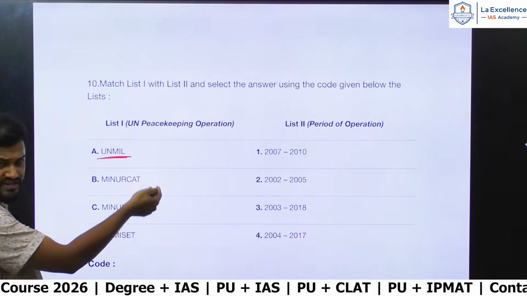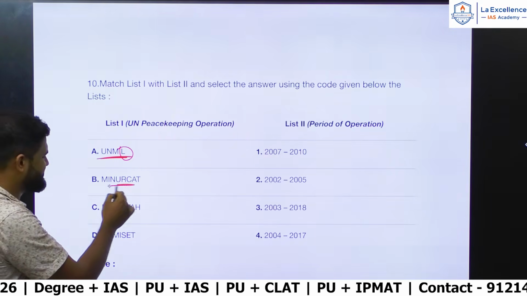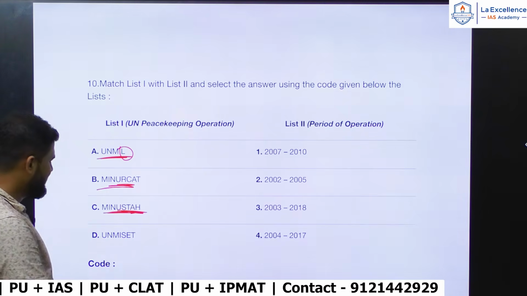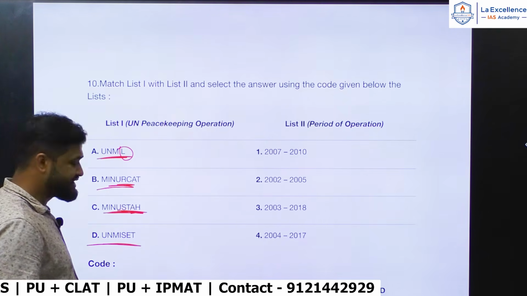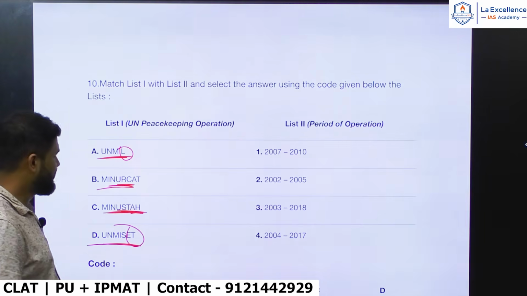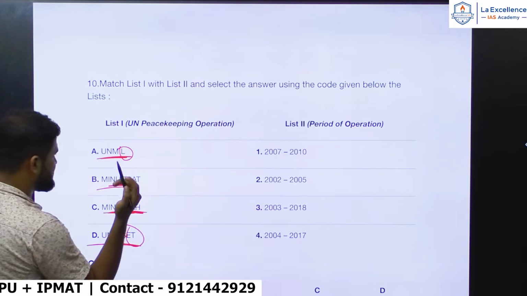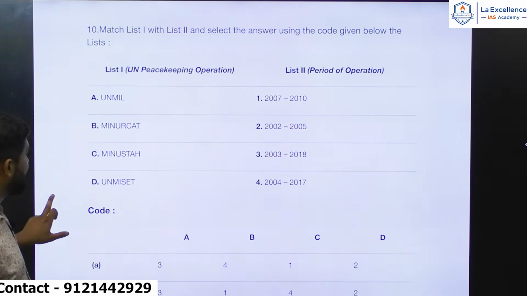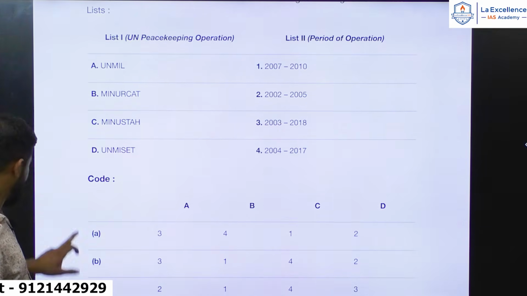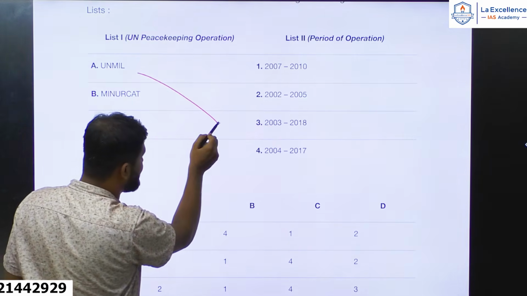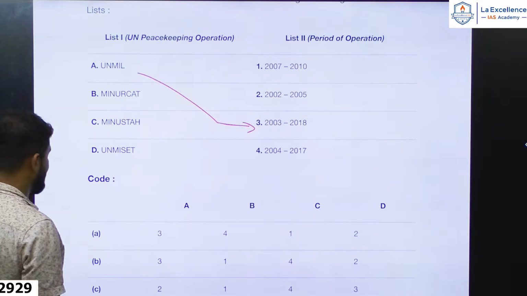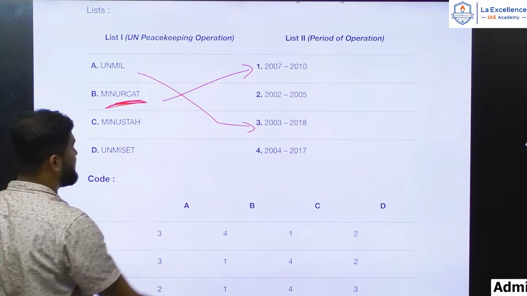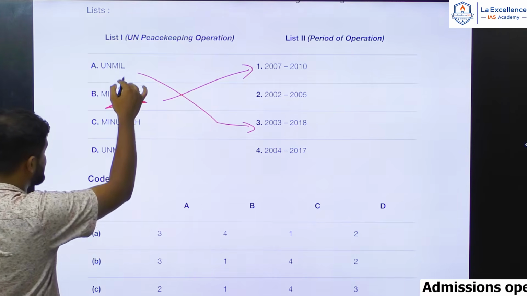This is in Liberia, United Nations peacekeeping operations in Liberia. This is somewhere in Central Africa. This is the stability mission in Haiti, and this is the United Nations peacekeeping mission in Eastern Timor. So the answer for this is, let's see. You need to remember Liberia: the United Nations peacekeeping operation happened between 2003 and 18, and in Central Africa it happened between 2007 and 10. Okay, and the answer for this is B.